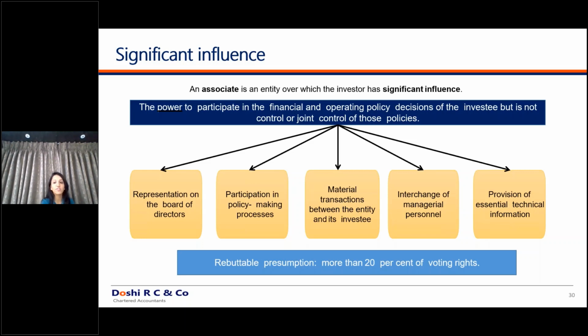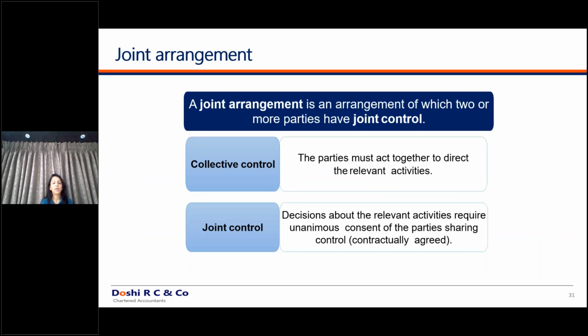And then we have the concept of joint control. Ind AS 111 has defined what is a joint arrangement, what is joint control, and how you account for such joint arrangements. Now they have given certain criteria on how to define these concepts. Wherever you have joint control, you have to classify such arrangements into whether it is a joint operation or whether it is a joint venture.